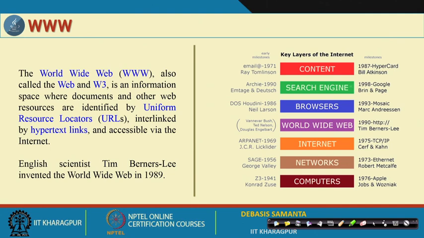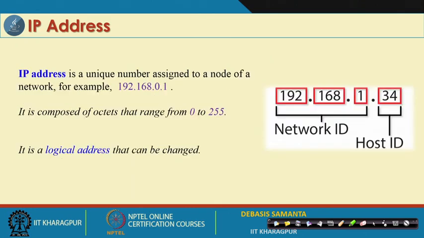Sometimes the World Wide Web is also called a network of networks. That means a lot of networks are connected to each other, and that is called the World Wide Web. Related to the World Wide Web, many keywords have evolved over the past 50 years or so, like browsers, search engines, content, hypertext documents, computer networks, and so many things. All of these evolved not in a day, of course, but gradually, and today we see exactly what the World Wide Web is. Today the World Wide Web is basically indispensable in our day to day activities.